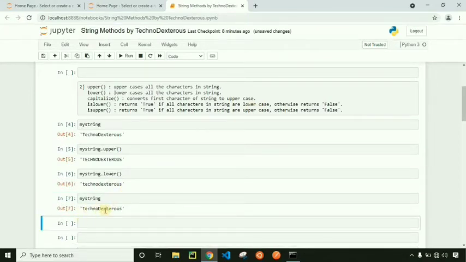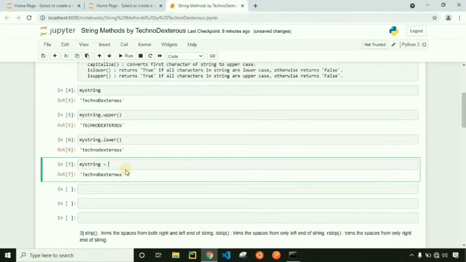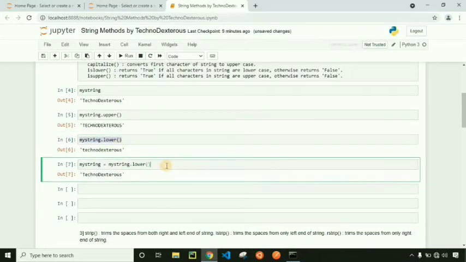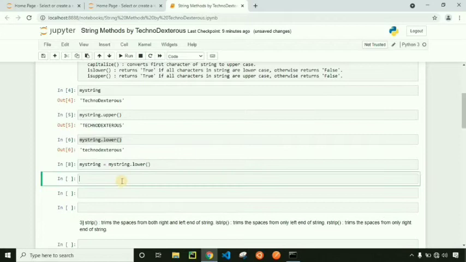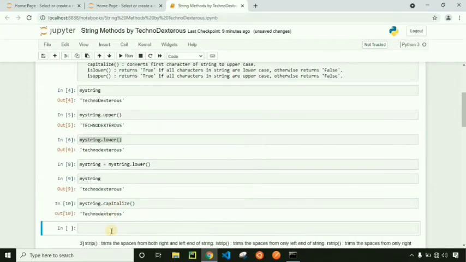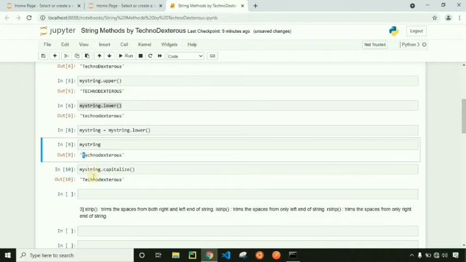So let's define another string. Right now we will convert all these myString characters to lowercase by using the lower method itself and assign it to the same variable, so that we get all the myString characters as lowercase. So right now we have all the characters as lowercase. Now we can apply the capitalize method on it. The first character of this myString got capitalized by using capitalize.